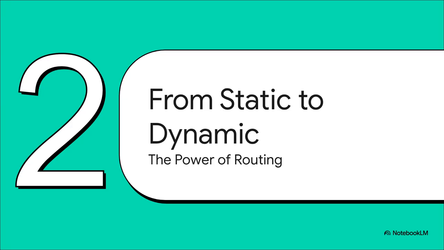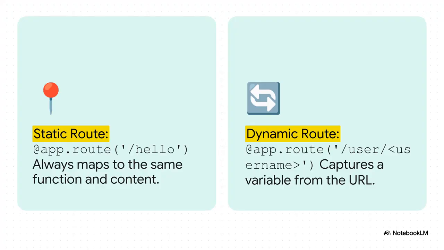Simple, right? All right, hello world is a great party trick, but real web apps need to handle lots of different pages and show different content. This is where Flask's routing system really starts to show its muscle, letting us go from simple, static pages to truly dynamic experiences. So you've got two main kinds of routes. A static route is exactly what it sounds like. The URL /hello is hard-coded. It will always run that same function and return that same message.